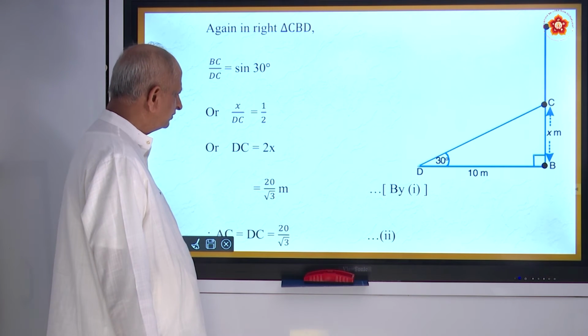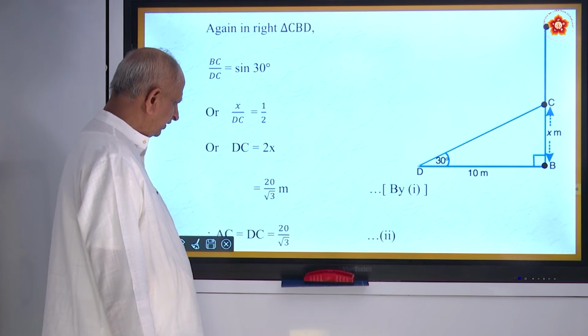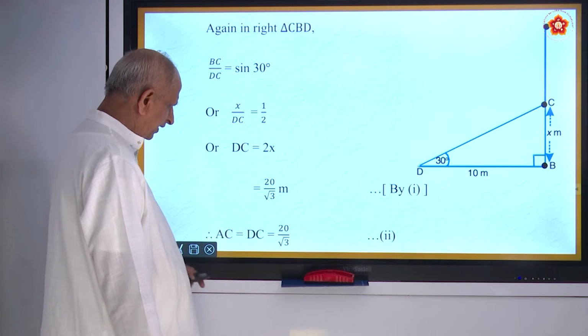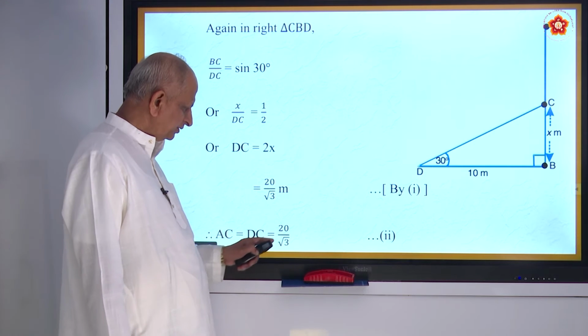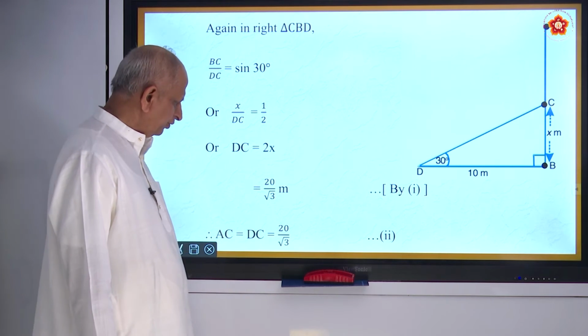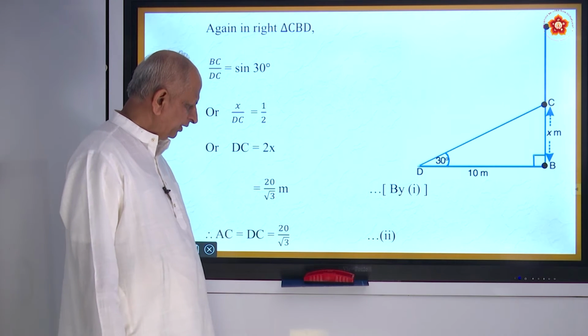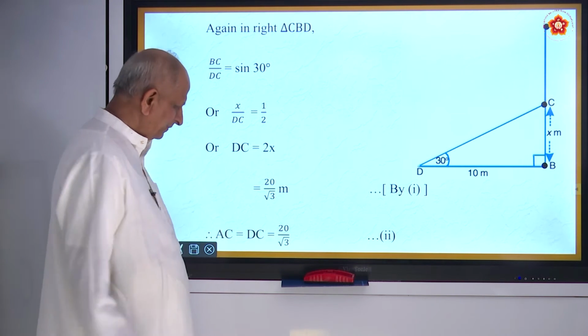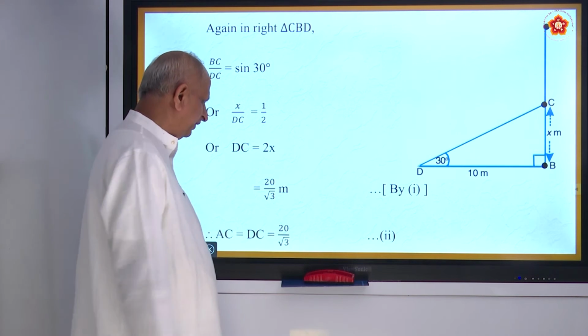Okay. So AC is equal to DC is equal to 20 by root 3, and that is the second relation. Now you have to simplify it. How to remove that root 3? You must rationalize it. That means you must multiply by the same root 3.